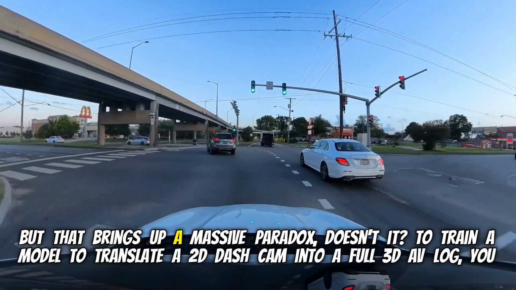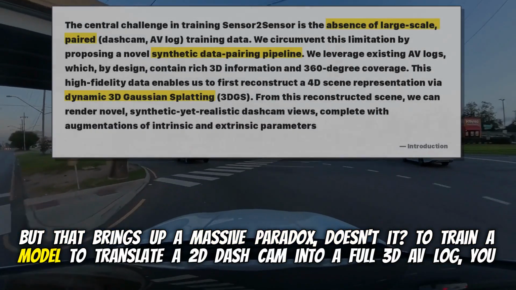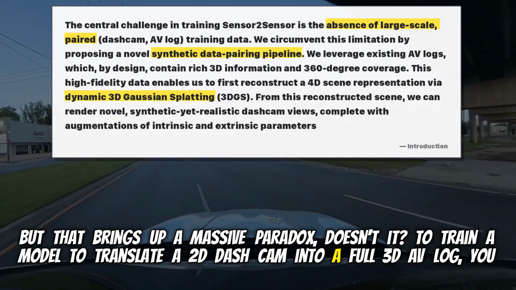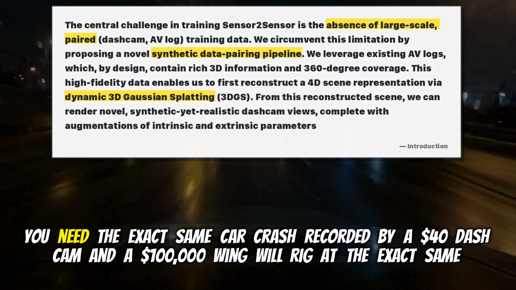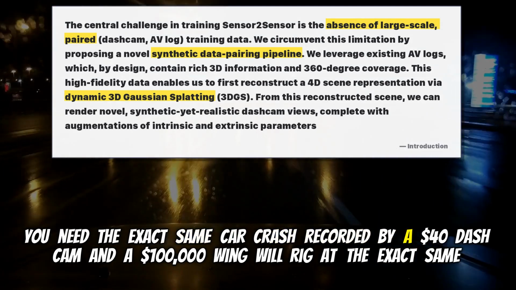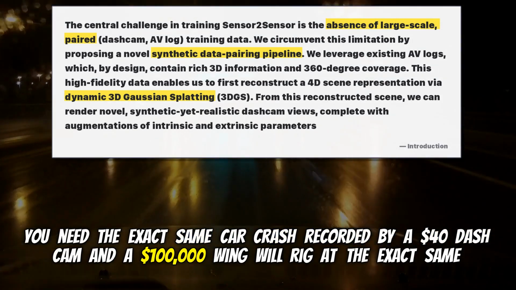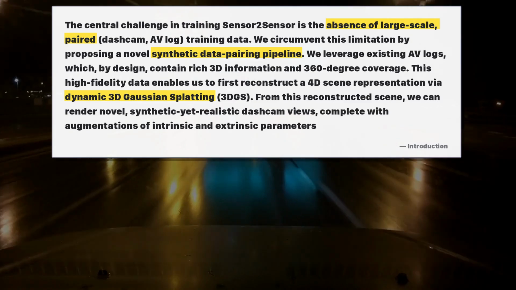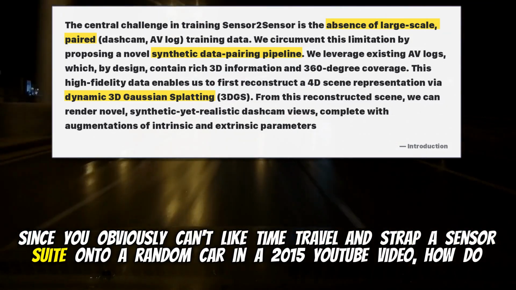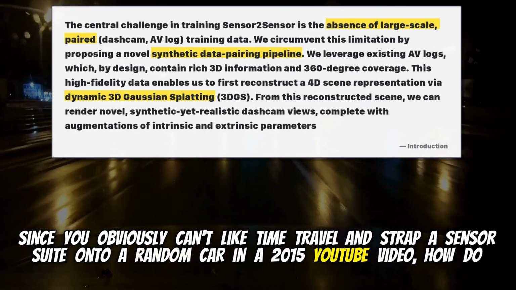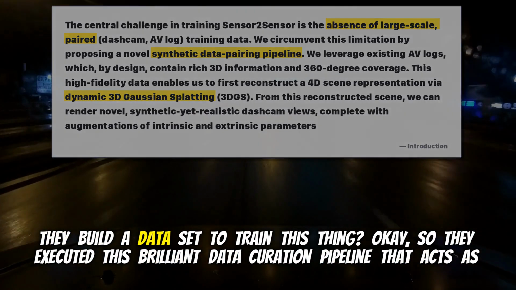Exactly. But that brings up a massive paradox, doesn't it? To train a model to translate a 2D dashcam into a full 3D AV log, you need perfectly paired training data. You do. You need the exact same car crash recorded by a $40 dashcam and a $100,000 Waymo rig at the exact same millisecond. Since you obviously can't time travel and strap a sensor suite onto a random car in a 2015 YouTube video, how do they build a data set to train this thing?